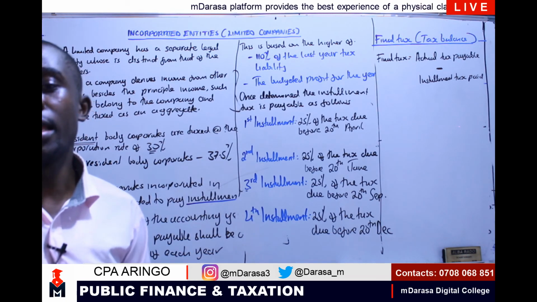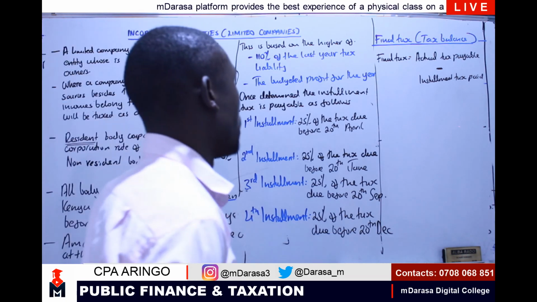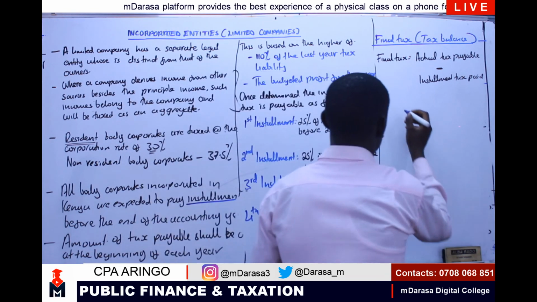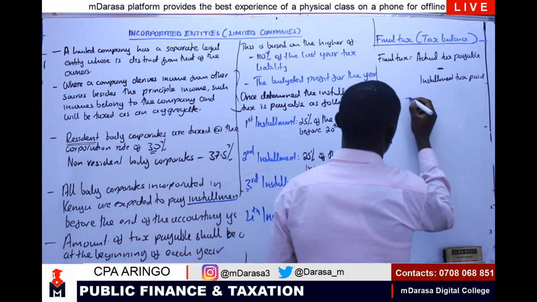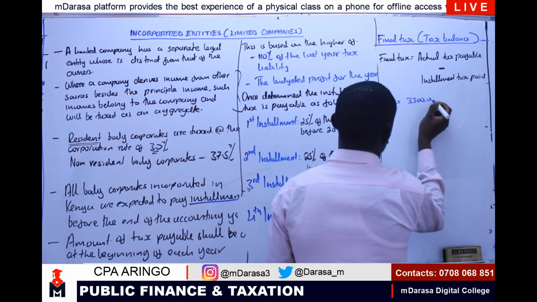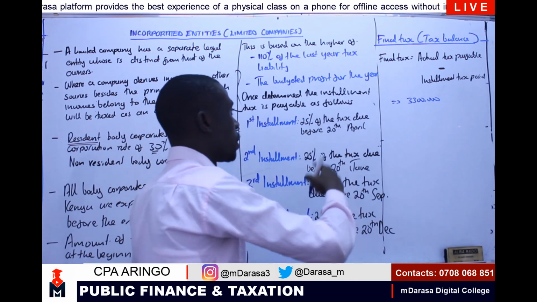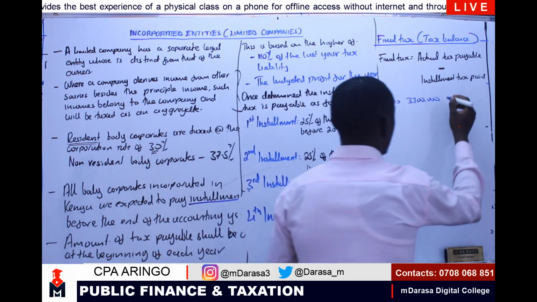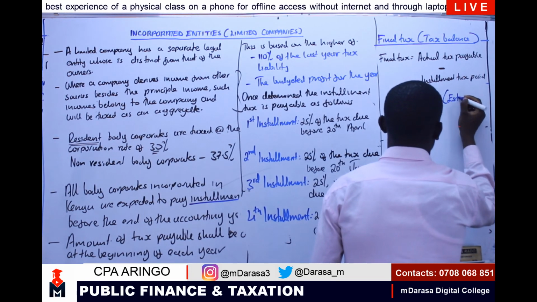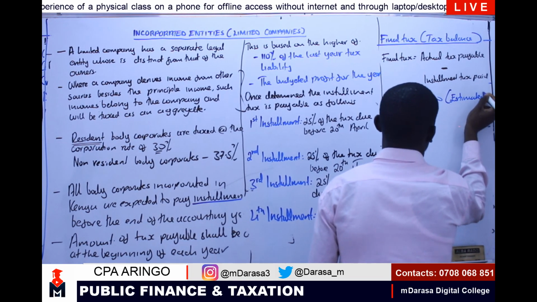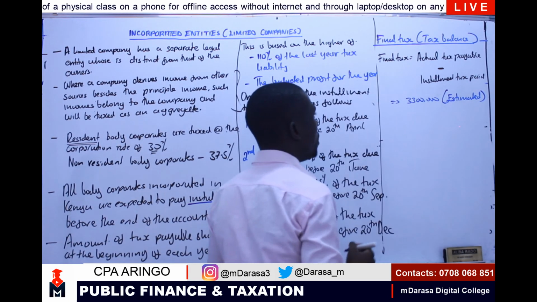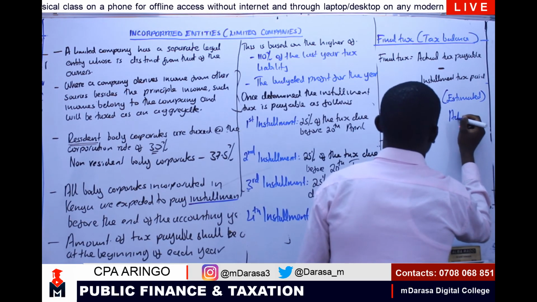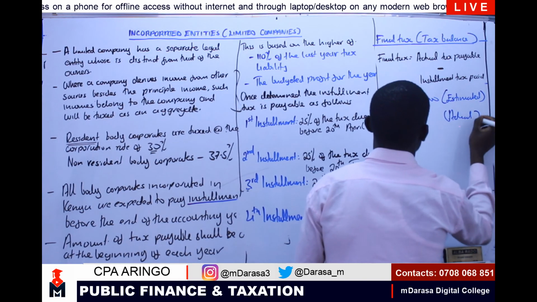So like in this case, for example, maybe I had estimated that I was supposed to pay 3.3, and that is the installment that I paid through these 4 equal installments. And probably our actual tax that I'm going to pay maybe is 3 million.